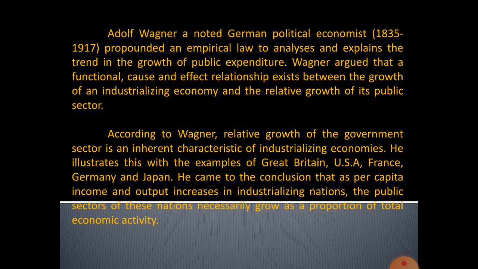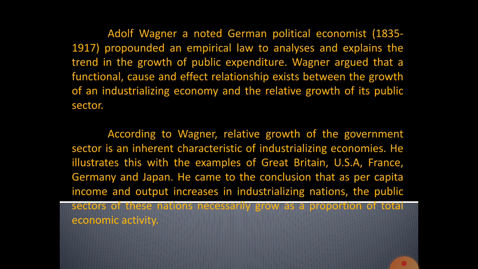He came to the conclusion that as per capita income and output increase in industrializing nations, the public sectors of these nations necessarily grow as a proportion of total economic activity. So in this slide we have the different layers of government: central, state, and local governments. They increase both intensively and extensively.